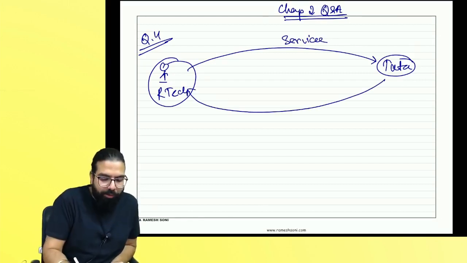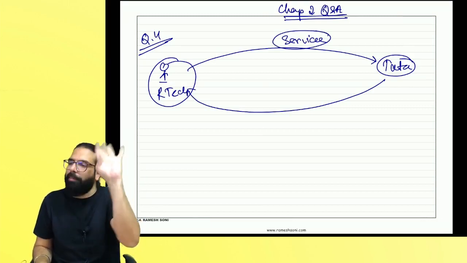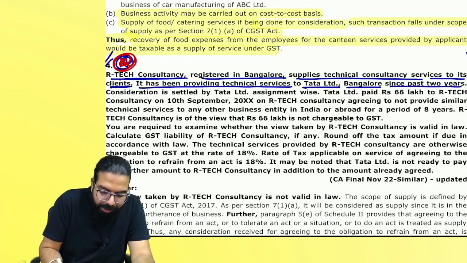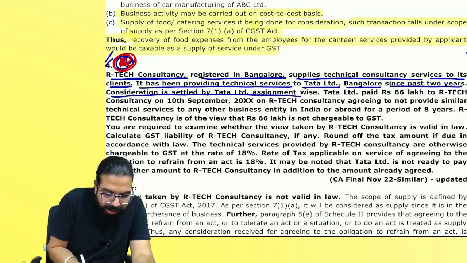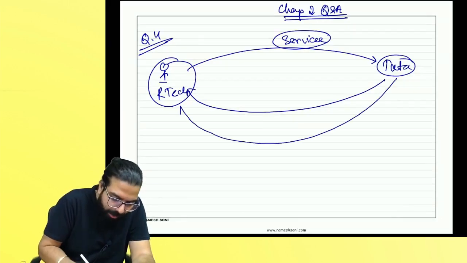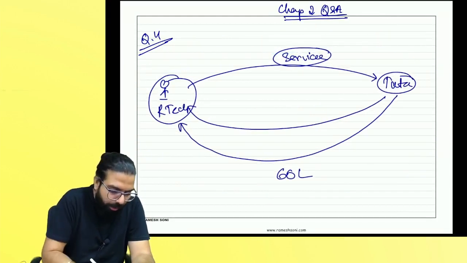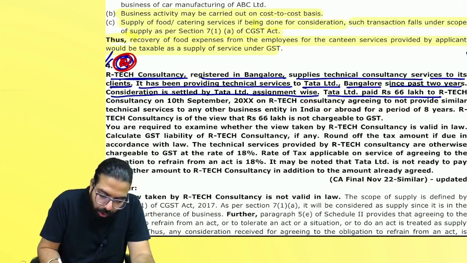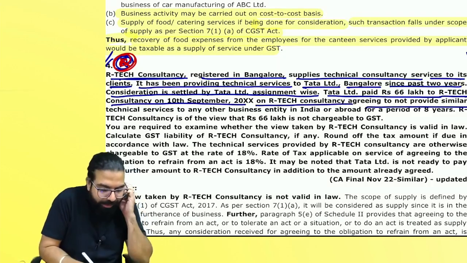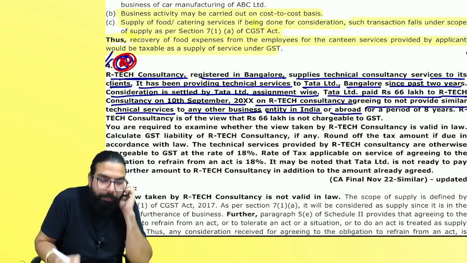Okay, everyone? My question here, when you are going ahead and providing the service, it's an activity for a consideration in the course of business supply. Simple, everyone. Next. Since past 2 years, consideration is settled by Tata assignment wise. Tata paid 66 lakh to Artec on 10th, on Artec agreeing to not provide similar technical services to any other business entity in India or abroad.